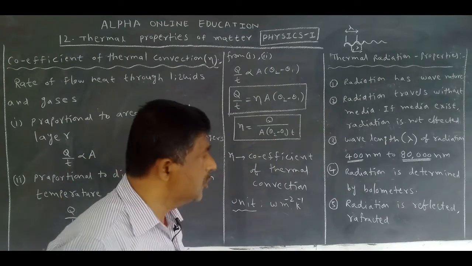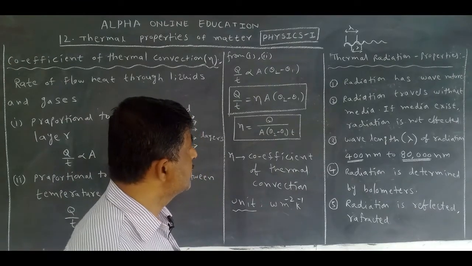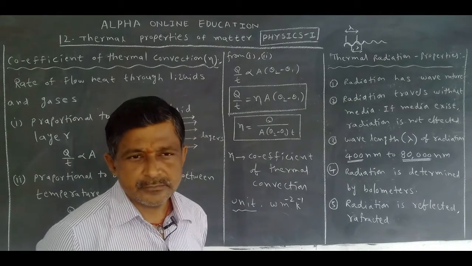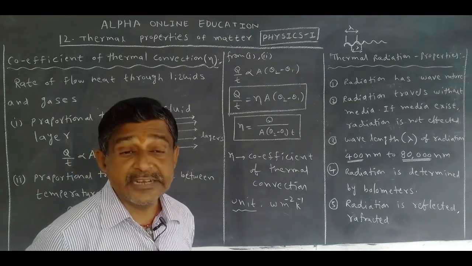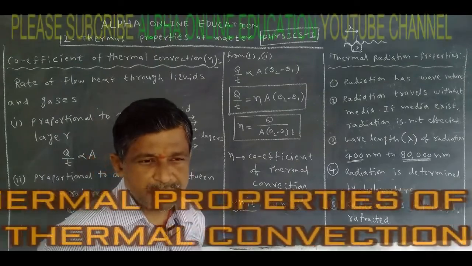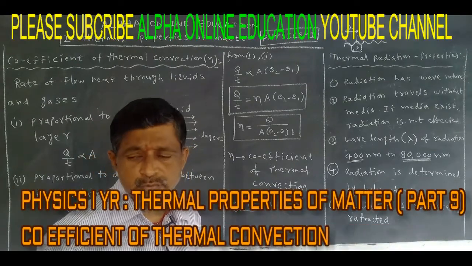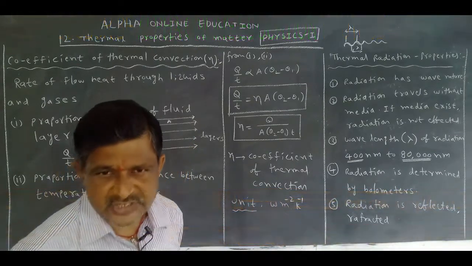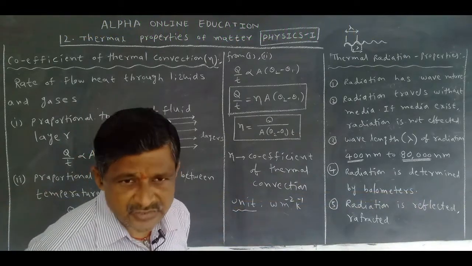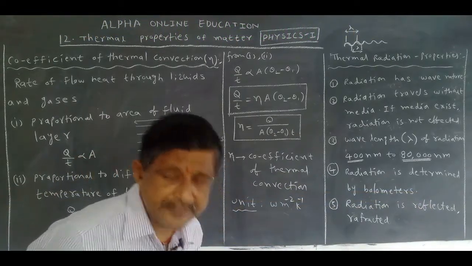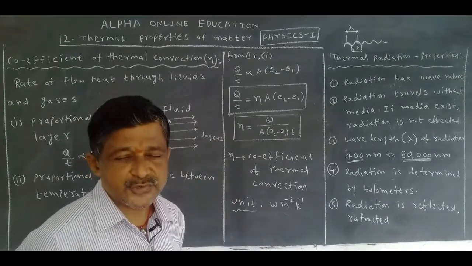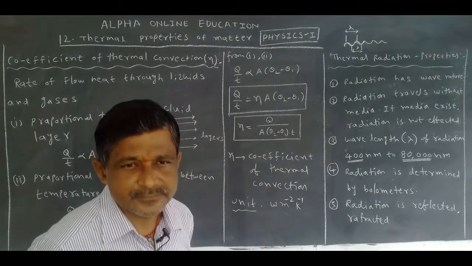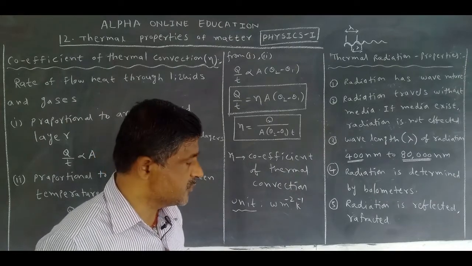These are the properties of thermal radiation. They are important for 2 marks questions. Not only that, these properties are very important for you. Why? Based on these properties, we have some problems in chemistry and also in physics in first year and second year. That's why this is very important.